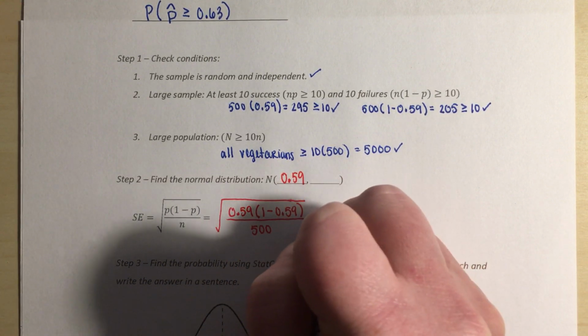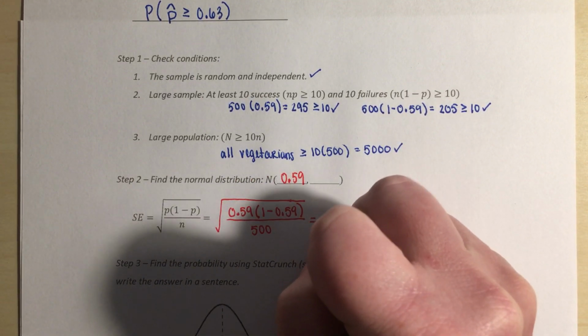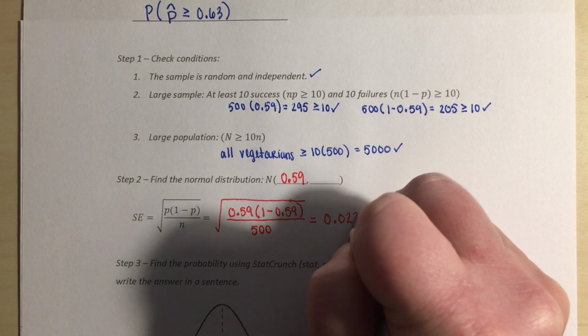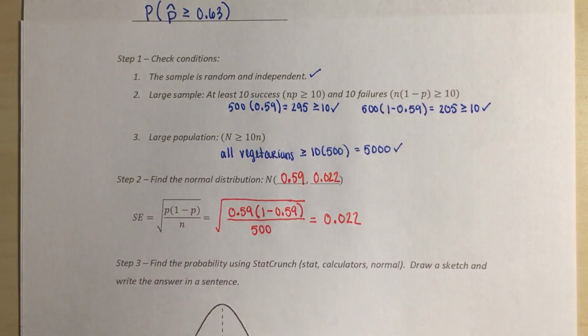We're going to plug this into a calculator and then round it off to 3 decimal values. So we get 0.022. So there is our standard error that we're going to use for a normal distribution.